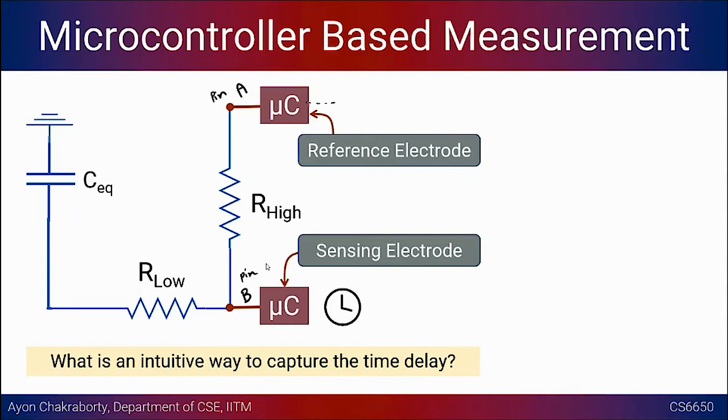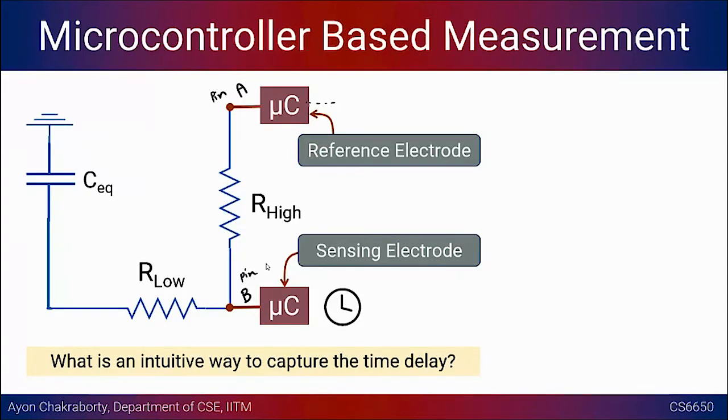Well, let's say there is no capacitance, right? Ceq is zero. Okay, so what are the voltages at A and B? It's up to you. We have to apply from the code. Let's say you want to apply a voltage in pin A, and then wait for some time by probing pin B, and you want to measure the time in between them.